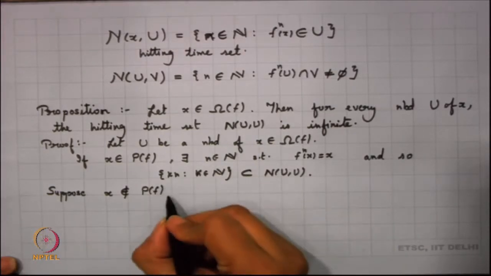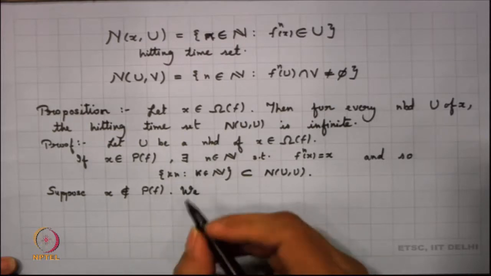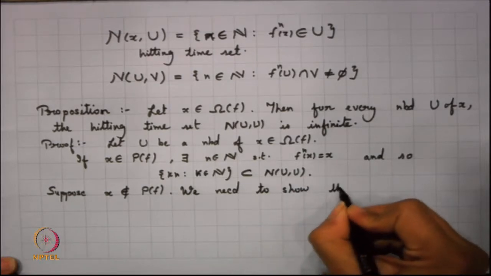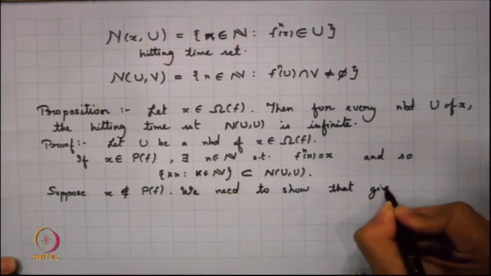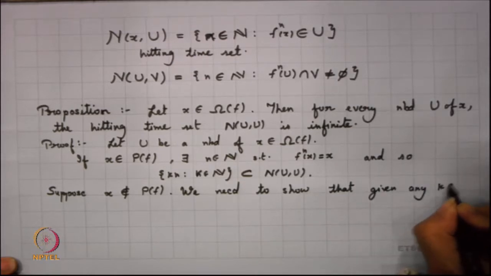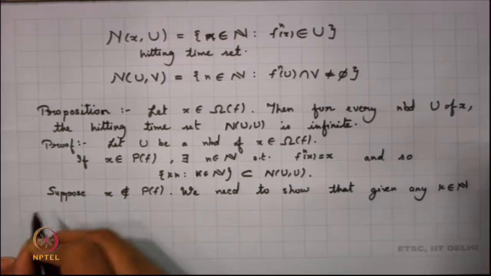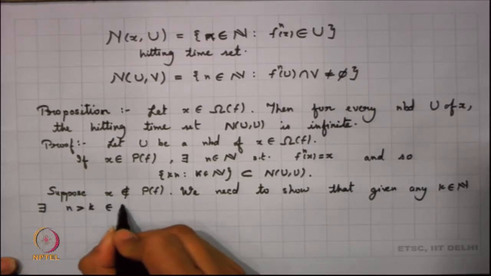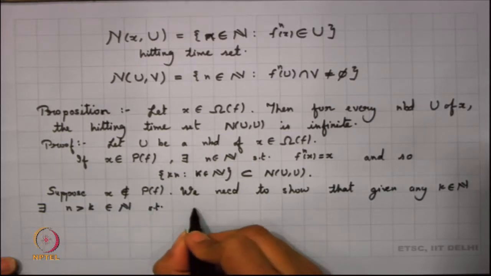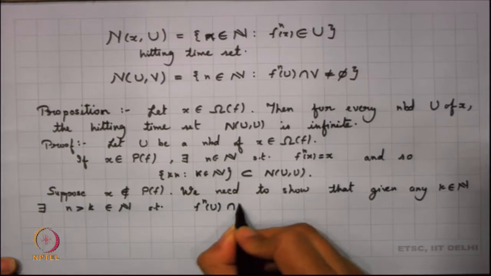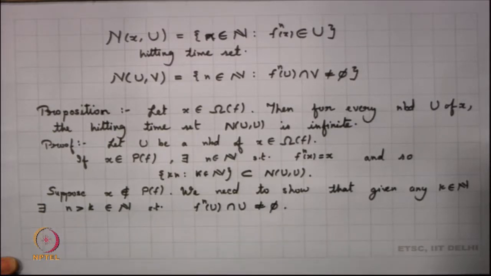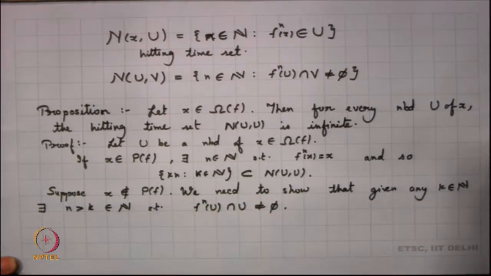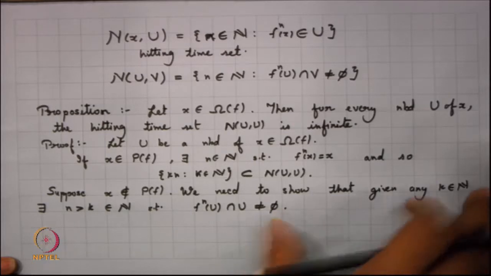So, we need to show that given any k in N, there exists an n greater than k in N such that f^n(U) intersection U is non-empty. If you can show that for any k, I can get a larger one for which this is non-empty, we are done. So, that is what we propose to show here now.